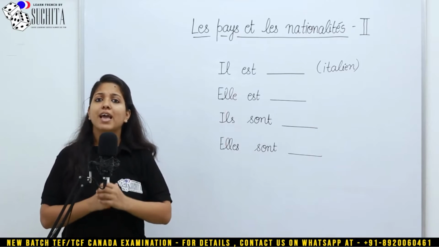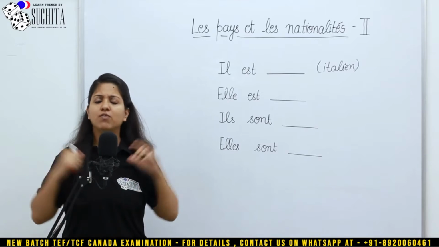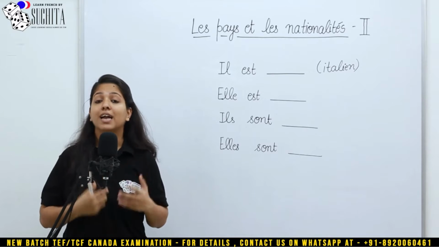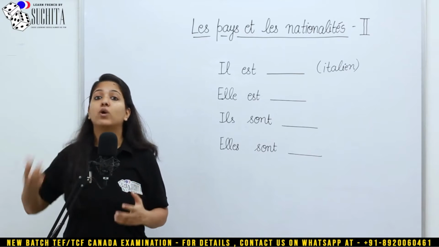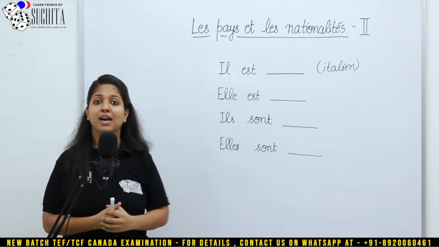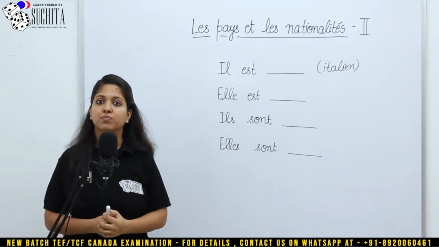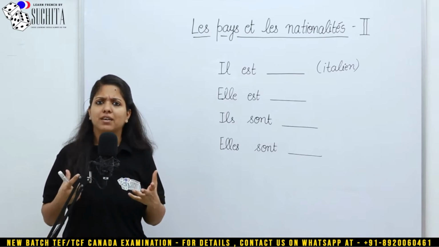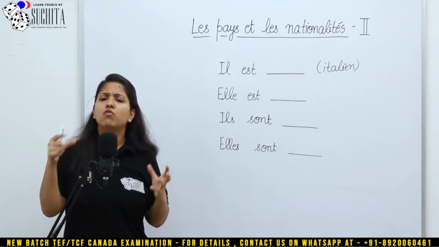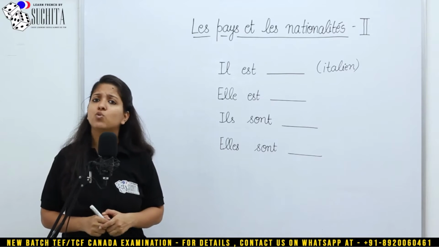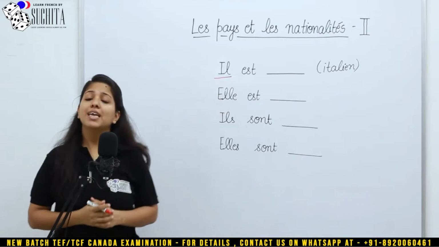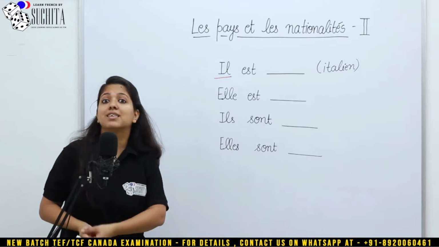Before you use any nationality in any sentence, always look for which word in the sentence you are using that nationality. For example, il est italien. He is Italian. So who is Italian? You are using the word Italian for which word in the sentence? You are using it for il. Il est italien. He is Italian.